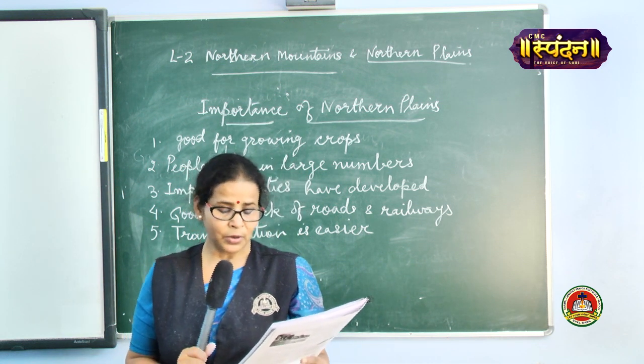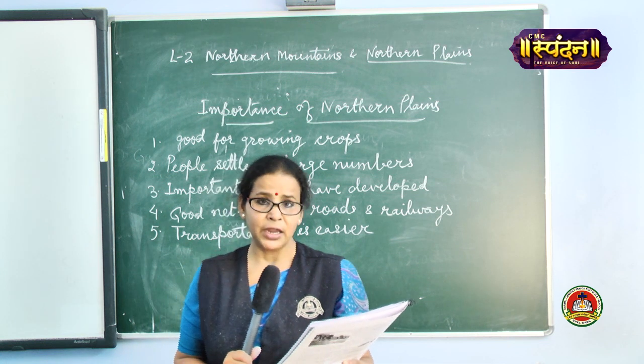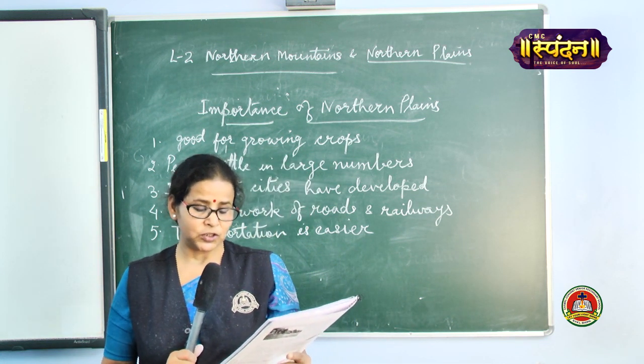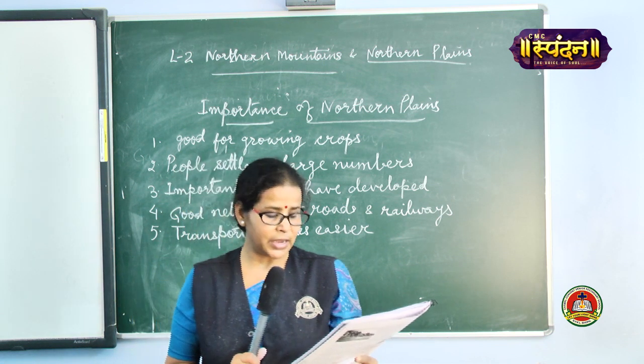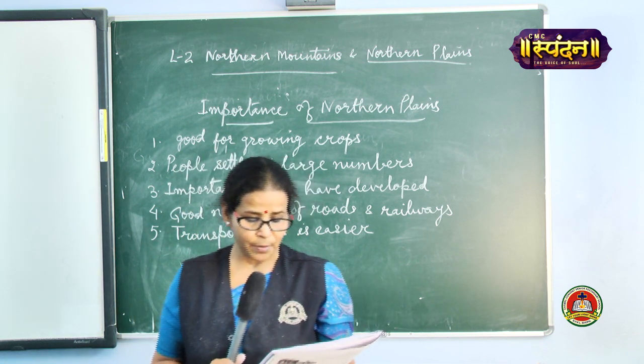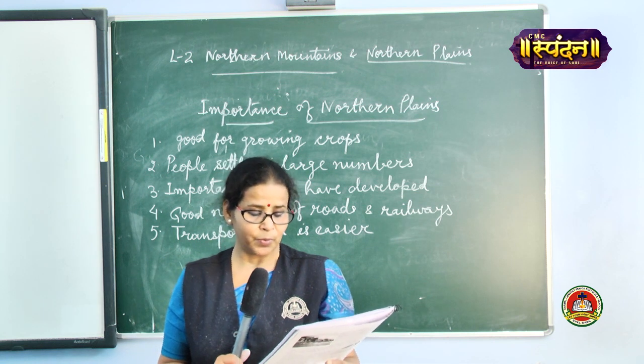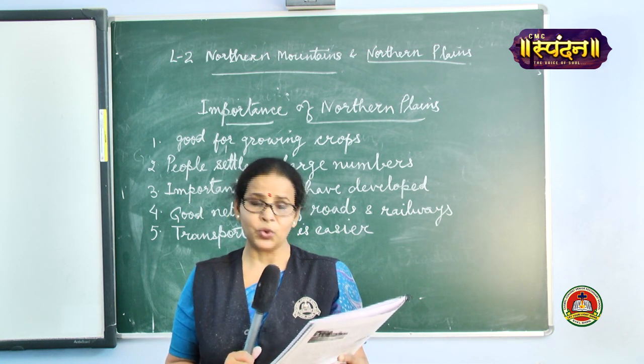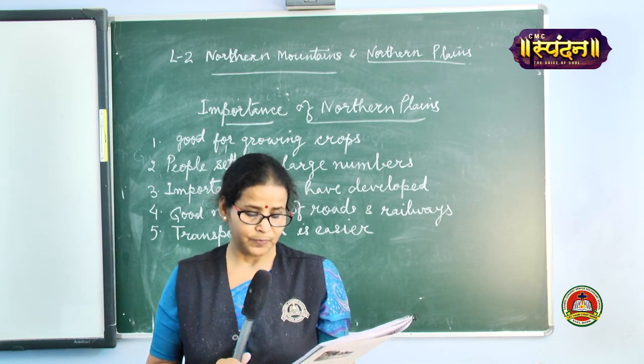So please underline, people have settled in large numbers. Many of the earliest cities such as Patna, Kolkata, Varanasi and Delhi have grown on the banks of the rivers here. So please underline, many of the earliest cities have grown on the banks of the river.